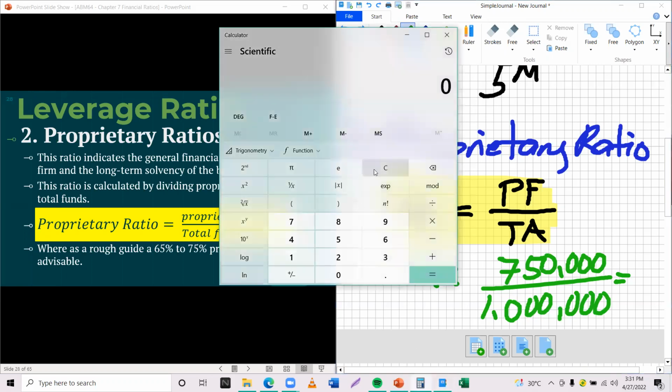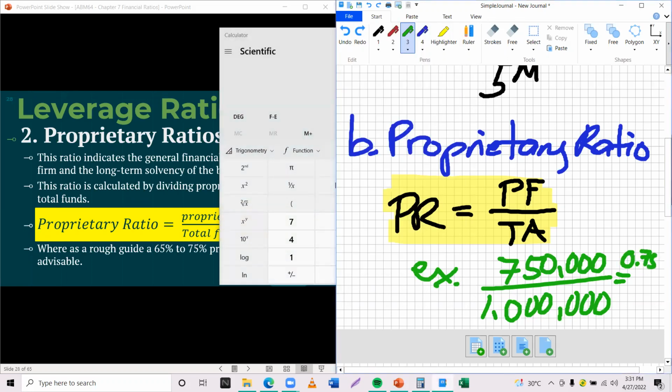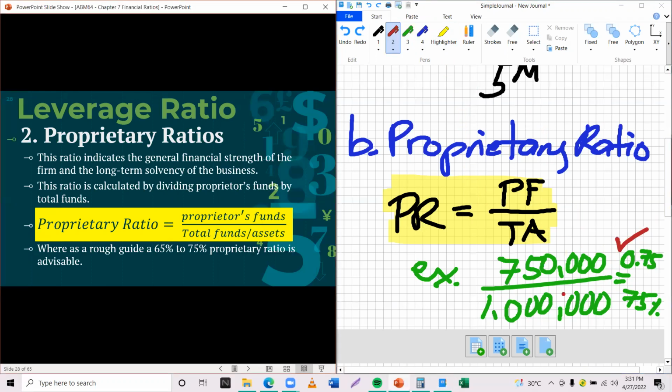I guess this is easier for you. So we'll have 750,000 divided by 1 million. We'll get at least 0.75, or if we convert it into percent, that is 75%. That means you can pay your investors, your shareholders. Given that it is advisable to have at least 75%, it is easy for them to recover their money if they invest in your company. So that is our example.